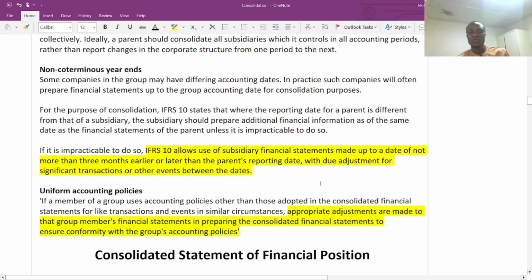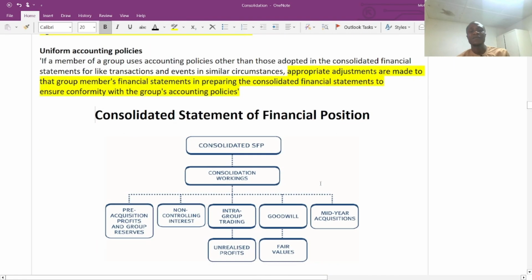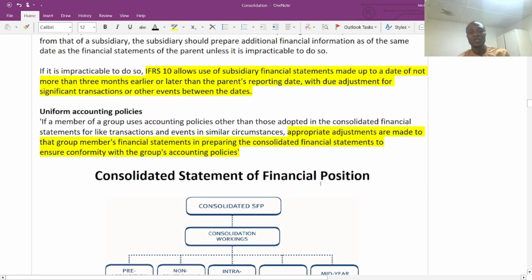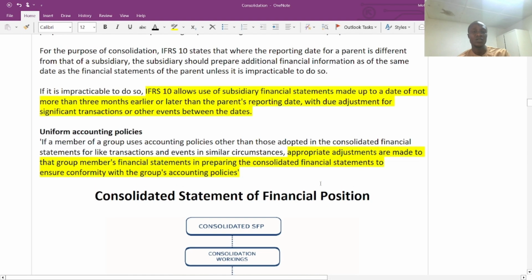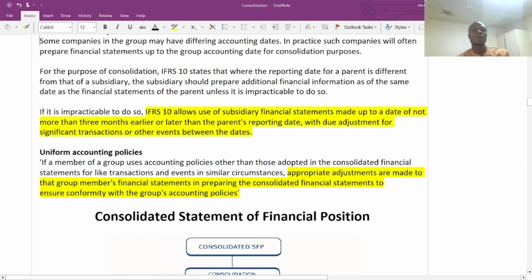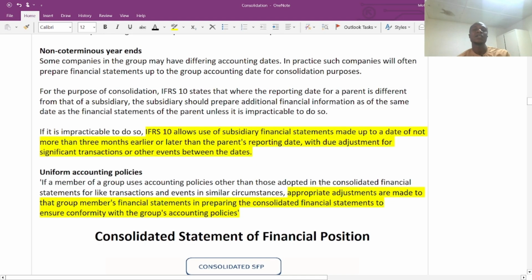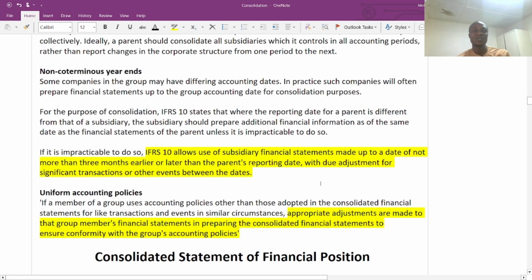So basically, for today's session, we are just going to do a brief concept. And in our next session, we are going to look at the consolidated statement of financial position, the detail of consolidation: how we can add the assets and liabilities of the parent and subsidiary, and also how we can do some adjustments in terms of our 5 steps calculation: our group structure, calculate our net assets, calculate our goodwill, calculate our retained earnings, and calculate our NCI. Thereafter, we are going to prepare a sample of a full group consolidated financial statement.